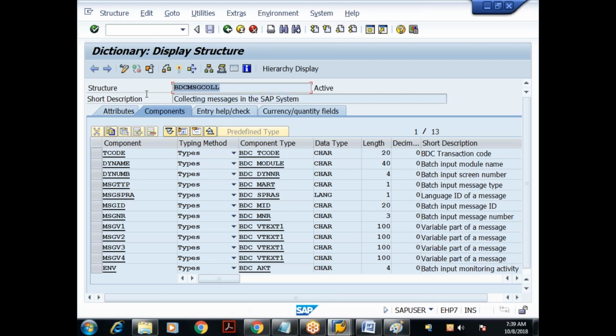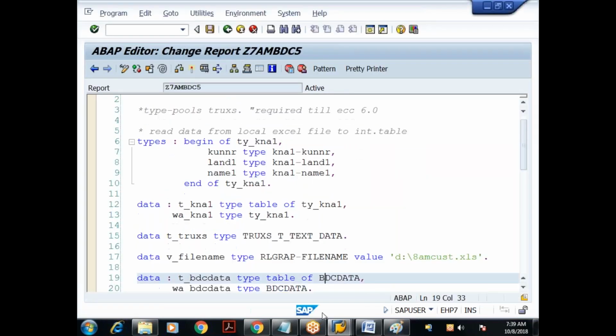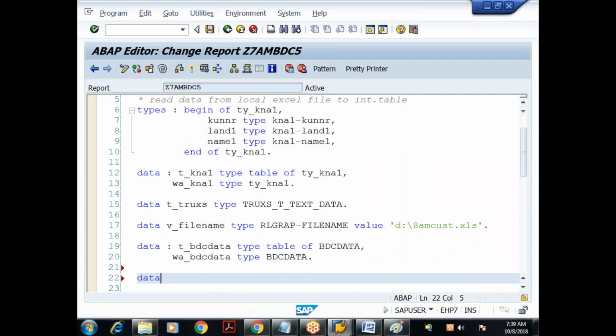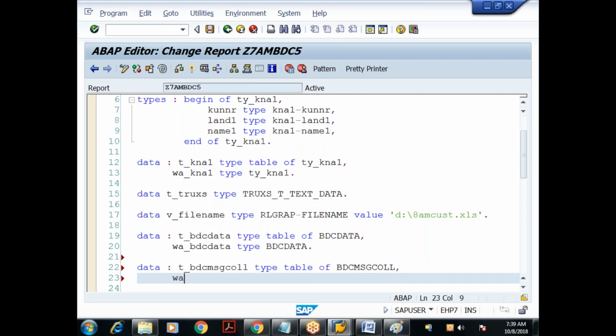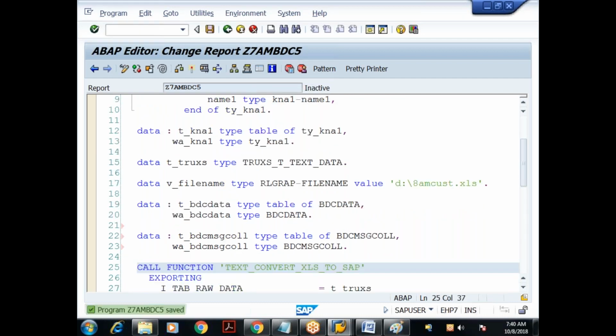Based on this structure, I'll create one internal table, type table of BDC MSG call. Done. I'll create a work area. So I declared an internal table and work area. Fine. Save it, check it, no errors.